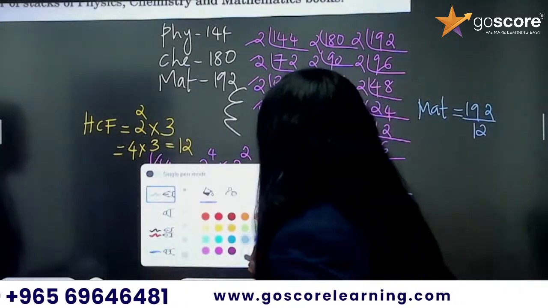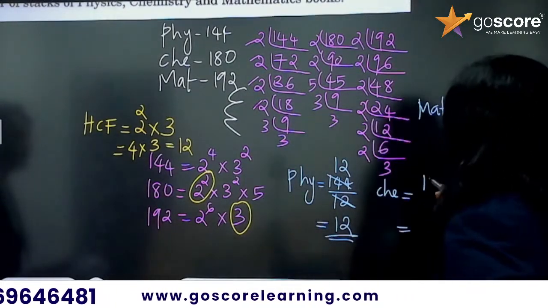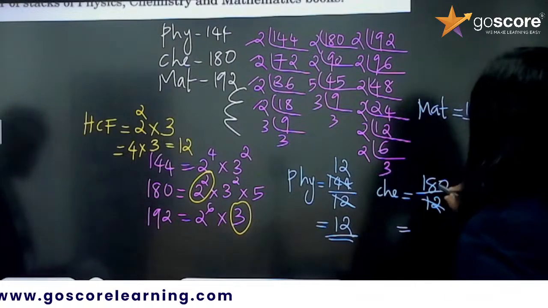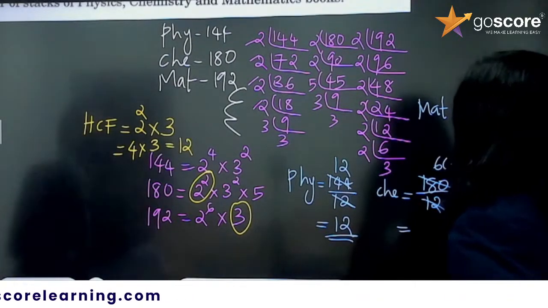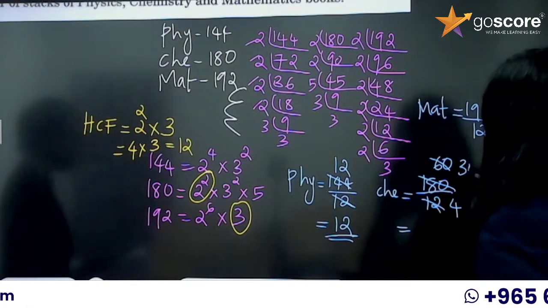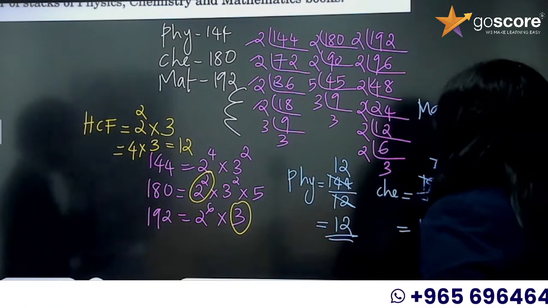Okay, so what was that? Chemistry books was 180, so 180 by 12. 3 4s are 12, 3 6s are 18, so it's going to be 15.